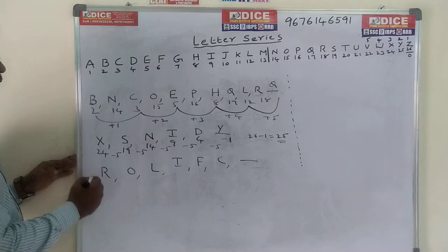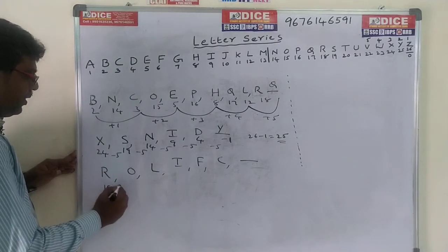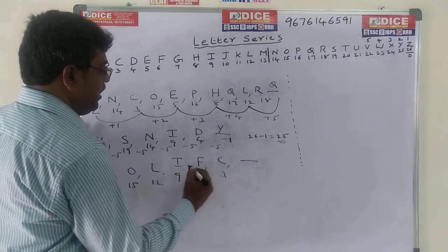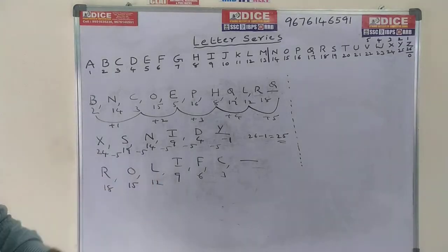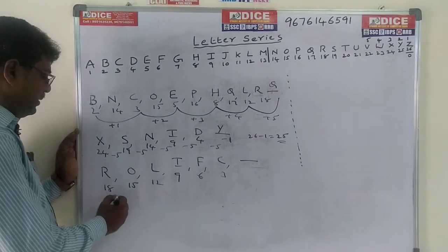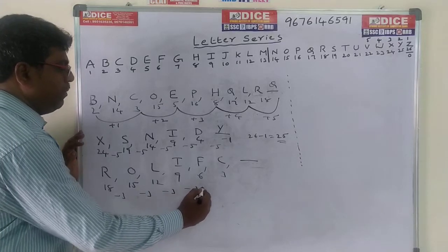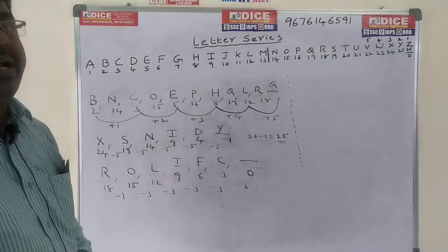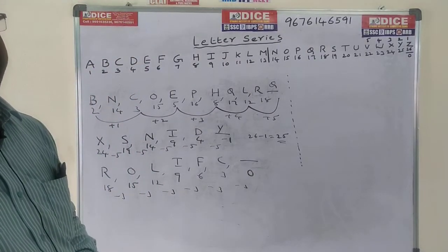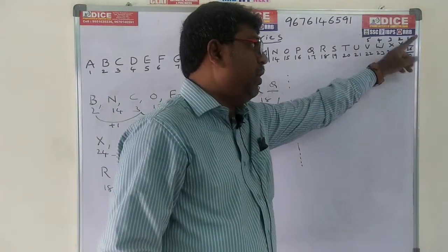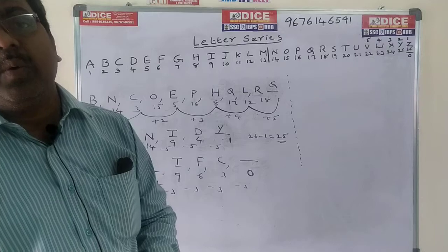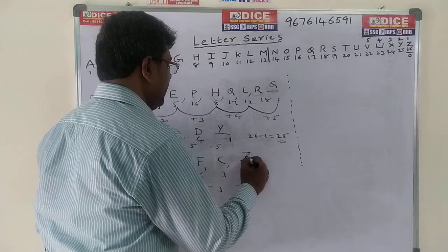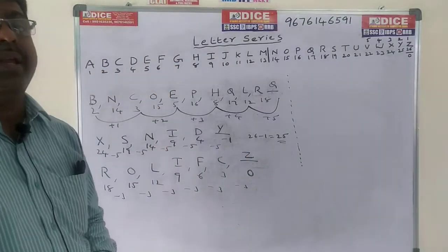Come to this one. R means 18, O means 15, L means 12, I means 9, F means 6, C means 3. Now observe here minus 3, minus 3, minus 3, minus 3, minus 3. 3 minus 3 is 0. What is the code for 0? I already told you previously: 0 means 26, so we can call it Z, as 0 or 26. So the answer is 0, which means Z is the answer. Up to now we have done only single letter series.